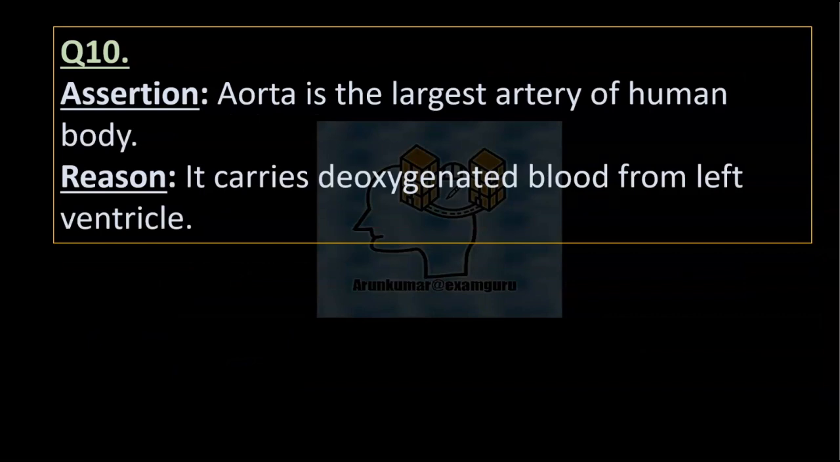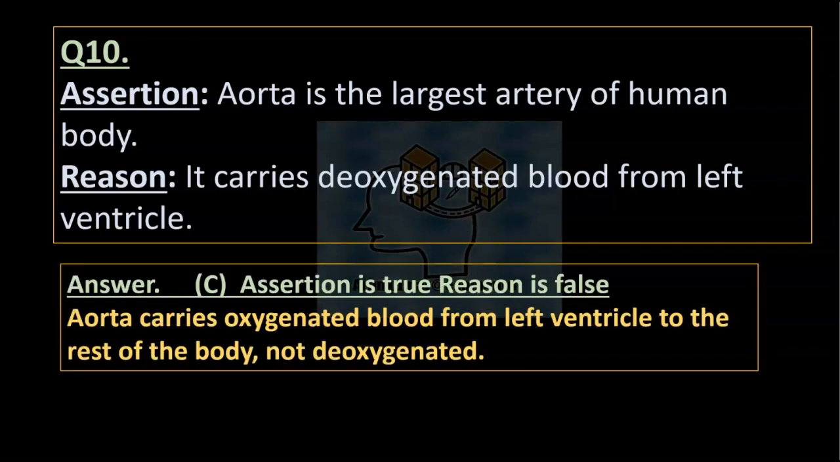Question 10. Assertion: Aorta is the largest artery of the human body. Reason: It carries deoxygenated blood from the left ventricle. Right answer C. Assertion is true. Reason is false. Aorta carries oxygenated blood from the left ventricle to the rest of the body, not deoxygenated.